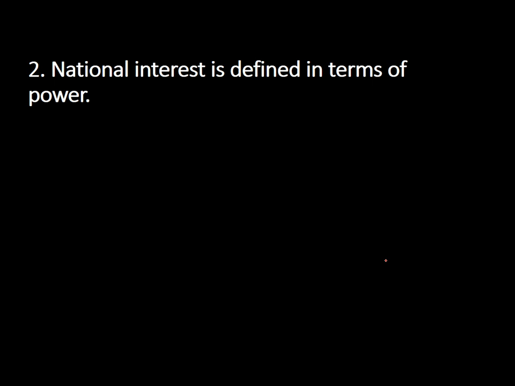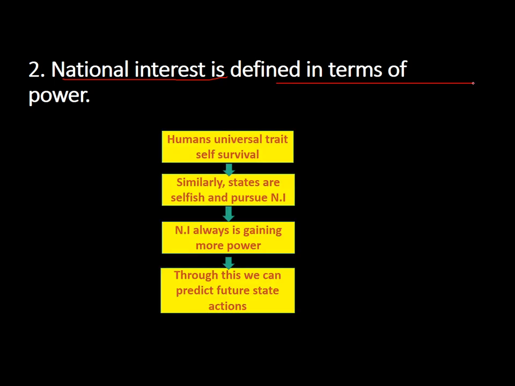It says that national interest is defined in terms of power. In the first principle, Morgenthau talks about how politics is governed by some objective laws, and in the second principle, he directly gives one of those objective laws and provides the explanation for it. He says that national interest is an objective law. Every state follows its national interest, and it is mostly defined in terms of power. That's what it is talking about.